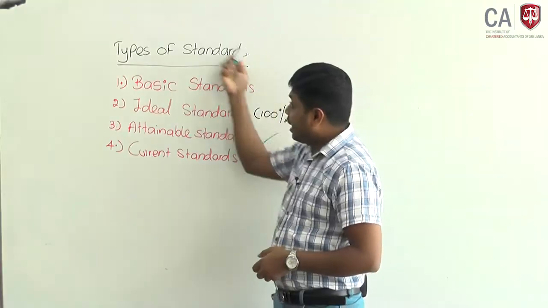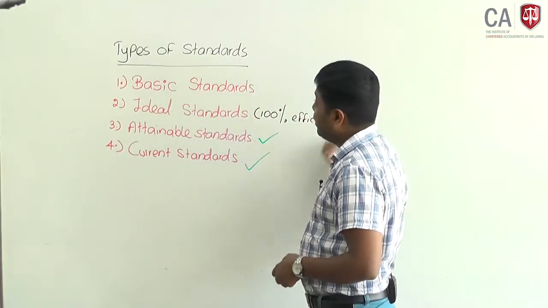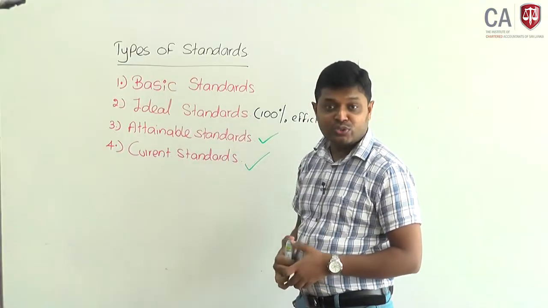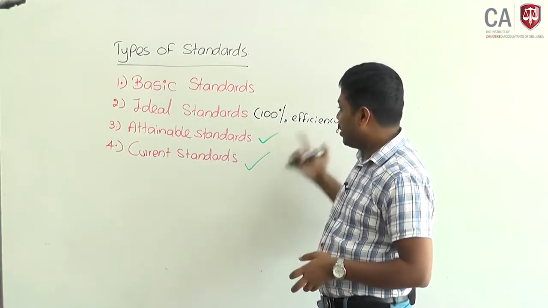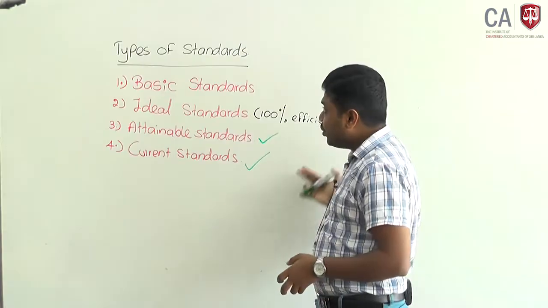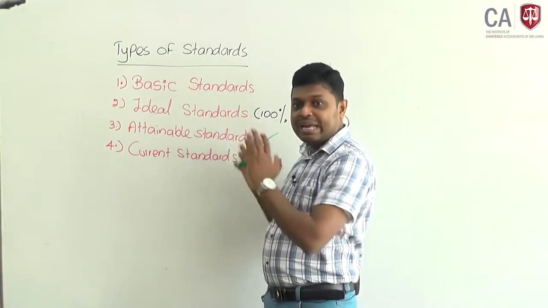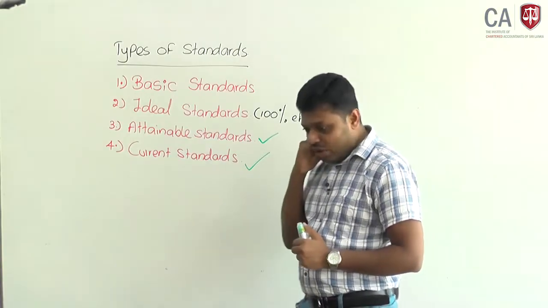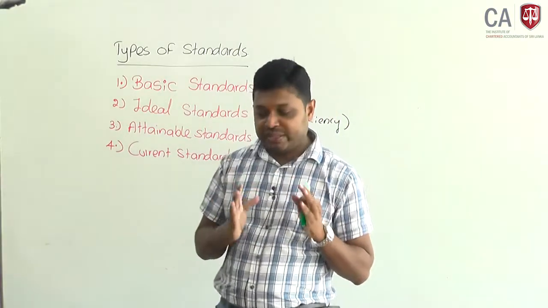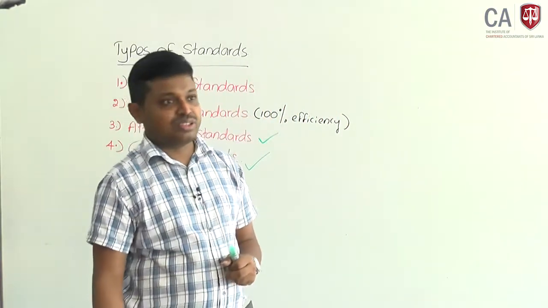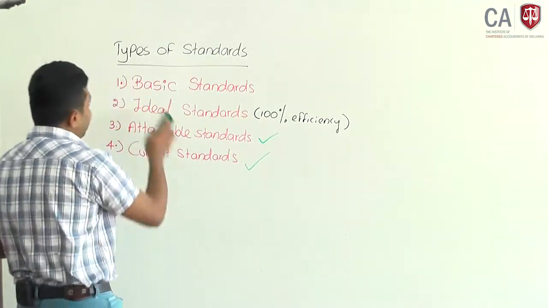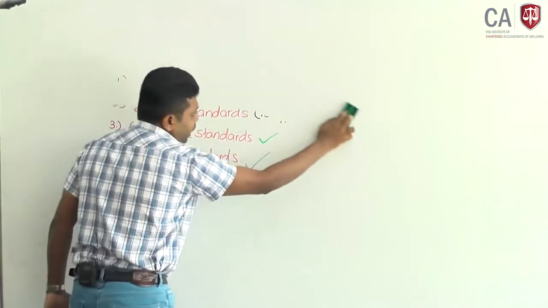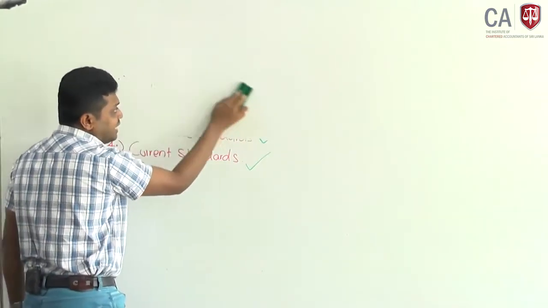The accuracy, the level of variance also depend on the type of standards you have used. Okay. That is the complete understanding of standard costing you need to have. Now we will move to your main topic, variance analysis. Standard costing we have done, then variance analysis. When you are going to do a variance analysis,